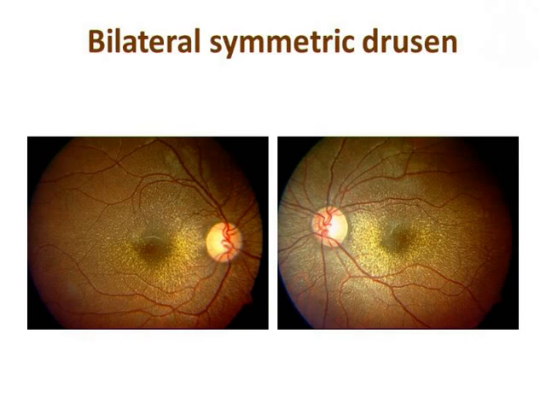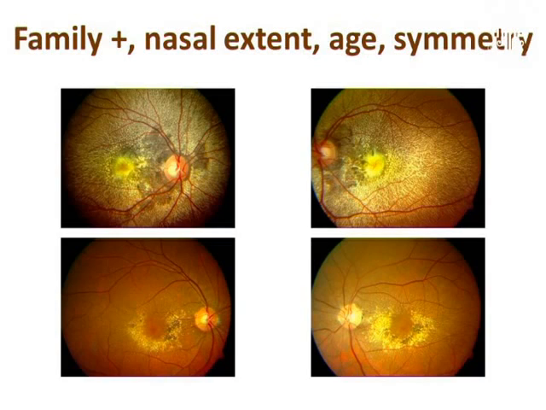Sometimes the drusen look bilaterally symmetric, and the key is this patient is younger, and they are also extending on the nasal side. If you look at the family in these cases, you can find the answer. So it's a dominant drusen. These cases can develop CNVM later on, but this is not ARMD. So this again is a report we have published in the Journal of Genetics, and this is the dominant drusen. The brother and the family are both affected. So this is the brother's side, this is the parent's side.